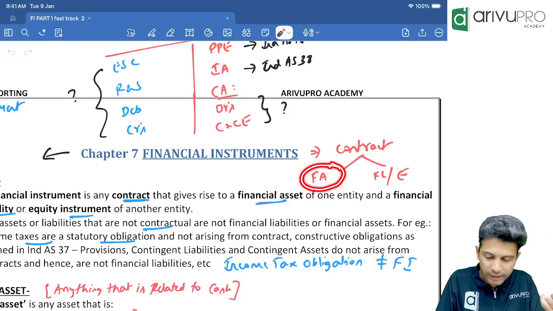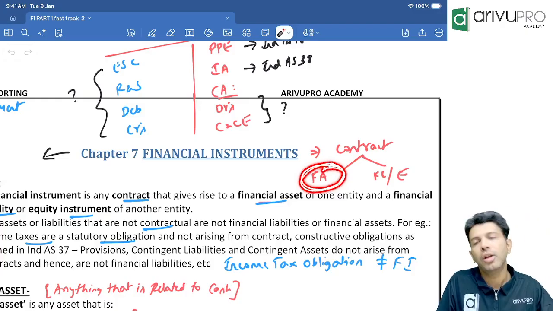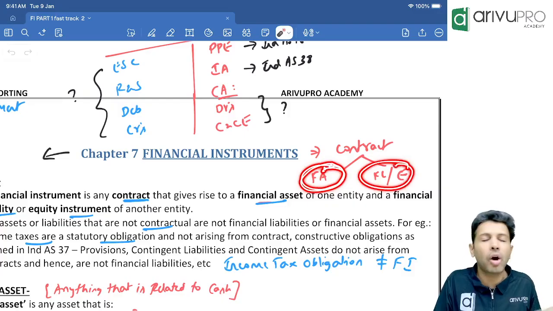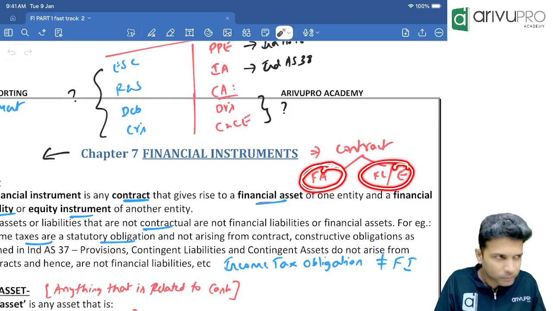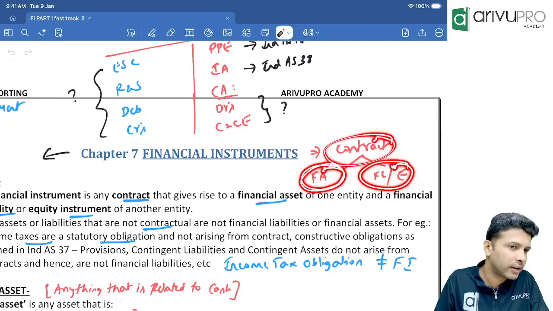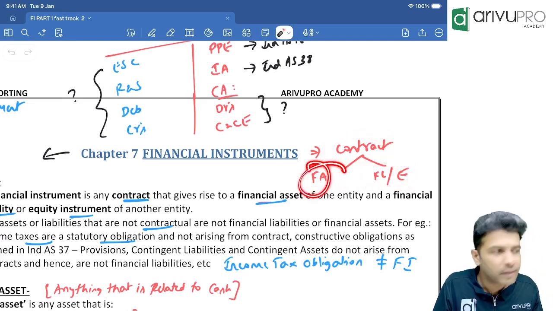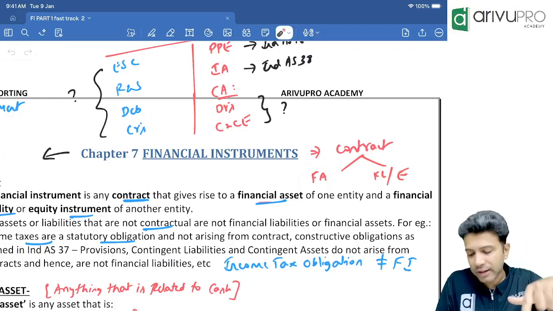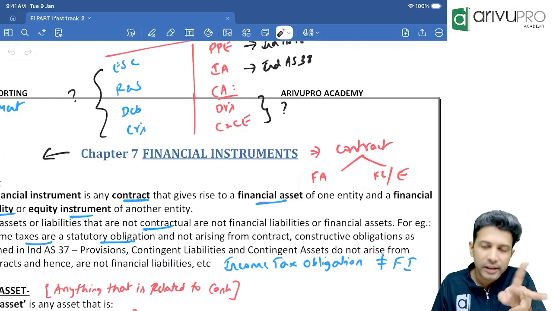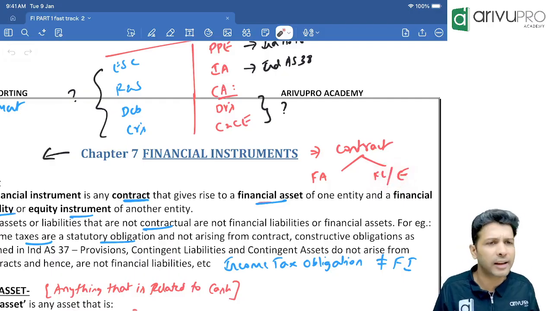Because of that contract, it will give rise to what? A financial asset to one entity, and a financial liability or equity to another entity. Once more, a financial instrument is basically a contract. Because of that contract, for one entity, what will get created? A financial asset. For another entity, what will get created? Either a financial liability will get created or equity will get created.